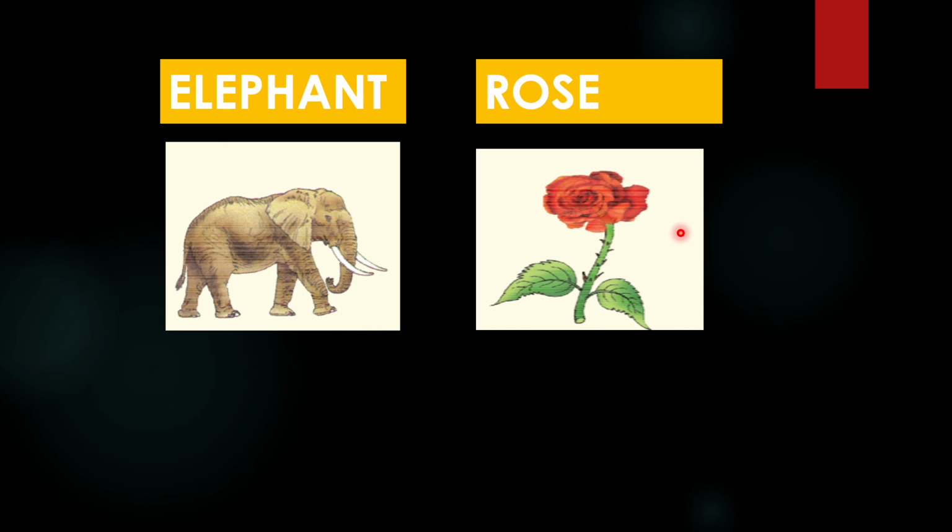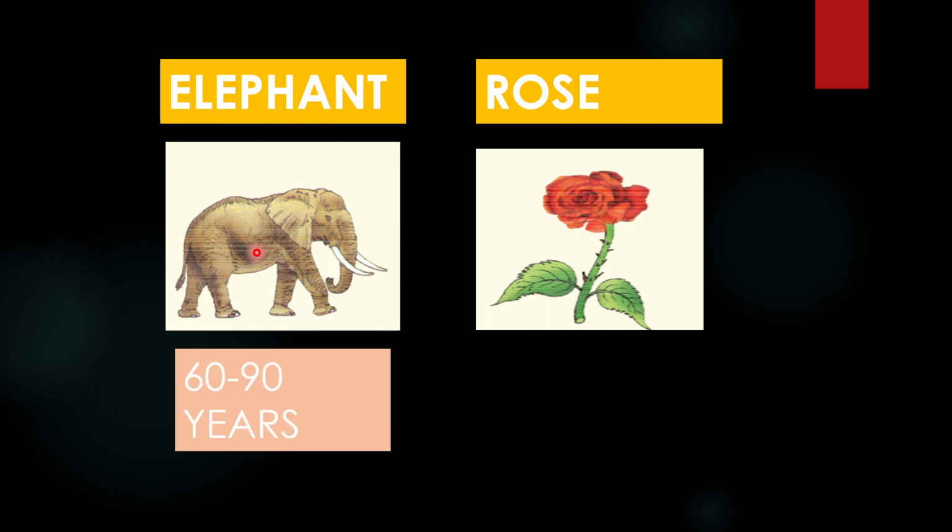Next, let's do something fun, all right? Let us try to guess the lifespan of different organisms that have been mentioned here. Let's start with an elephant. How long do you think an elephant is going to live? Okay, so an elephant can live for 60 to 90 years. Almost similar to that of a human.